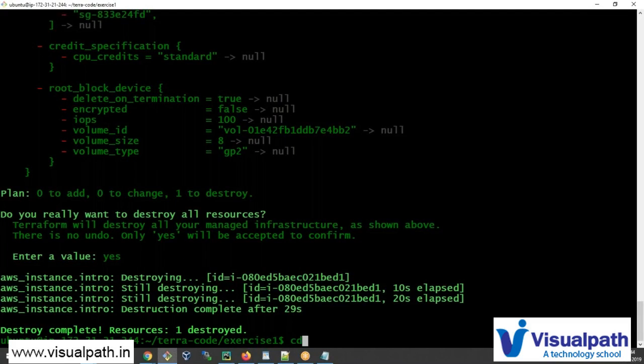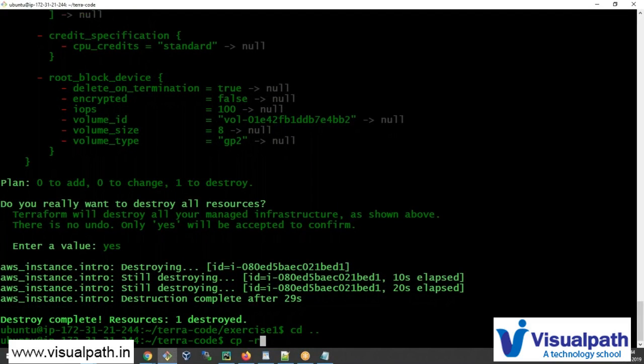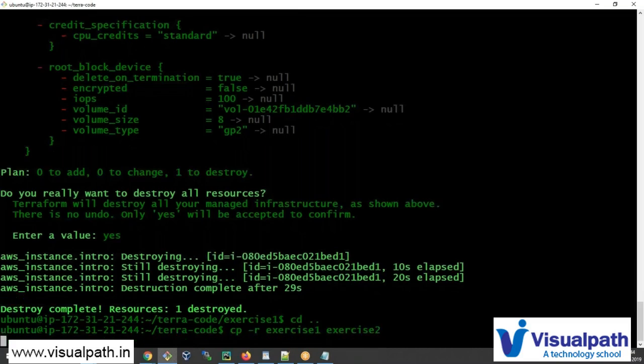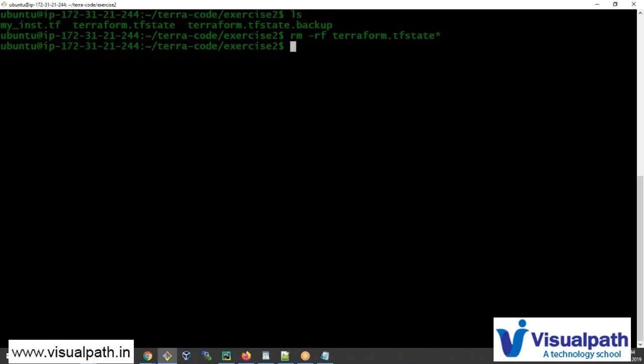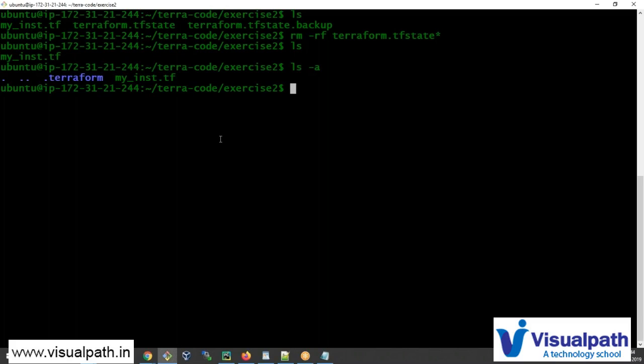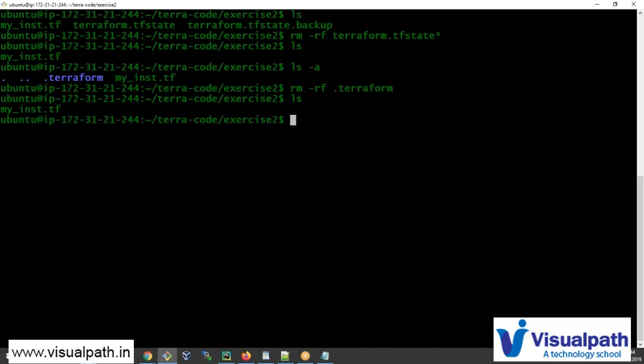So let's write another exercise. I'm going to say cp exercise1 exercise2. Now when you copy your code or anyone's code, there will be a terraform.tfstate file and a backup file. Make sure you remove those. This is from the previous execution. You want fresh code, okay? There will also be a .terraform directory. You can remove it if you want, but even if you keep it, it's not going to do harm.